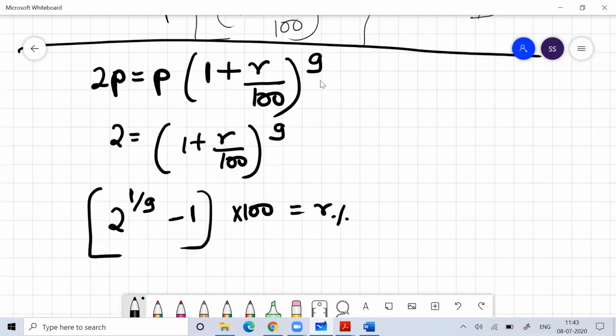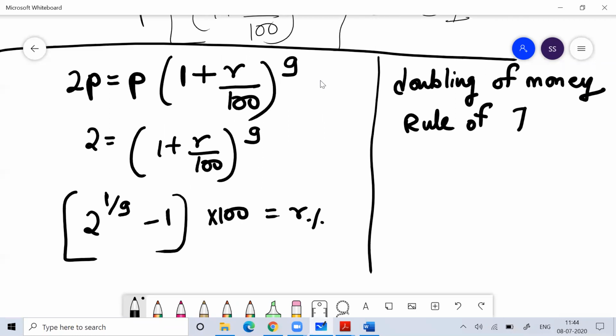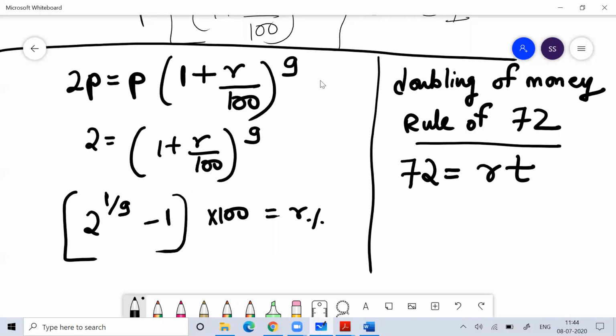So always remember this concept. Anyone who prepared for CA or CMA or any exam knows this concept called doubling of money. Whenever the doubling of money happens, we follow something called the rule of 72. The rule of 72 says that whenever doubling of money happens, remember the product of R into T is equal to 72. This will give you an approximate answer. This will not give you the exact answer.